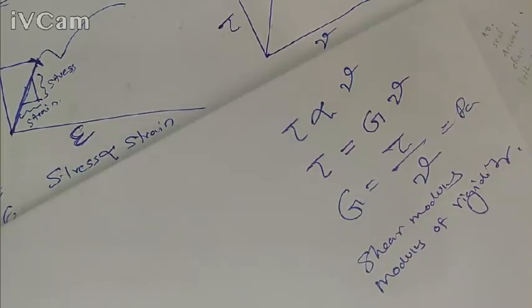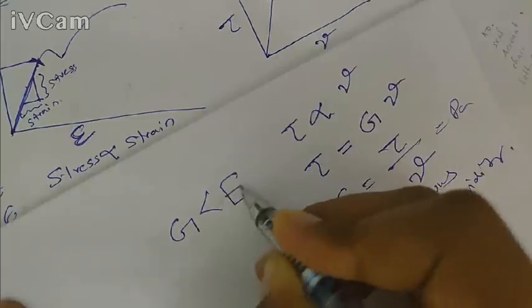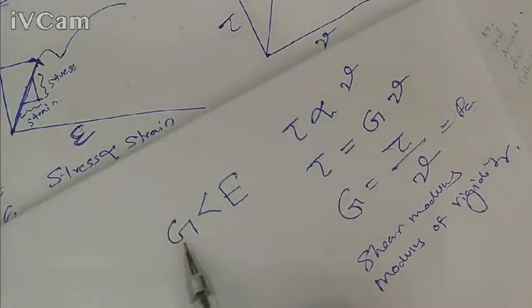And the modulus of rigidity of any given material is less than 1/2 but more than 1/3 of the modulus of elasticity of the material. Less than 1/2 of E and more than 1/3 of E. So that is the relation between E and G. So for any material, the modulus of rigidity will be less than the modulus of elasticity, or shear modulus is less than Young's modulus for any material.